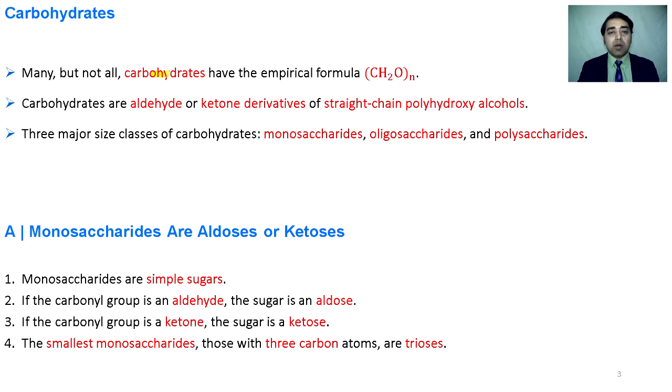Many, but not all, carbohydrates have a general formula of (CH2O)n. Carbohydrates are aldehyde or ketone derivatives of straight-chain polyhydroxy alcohols. There are three major classes of carbohydrates: monosaccharide, oligosaccharide and polysaccharide. Monosaccharides are aldoses or ketoses. Monosaccharides are simple sugars. If the carbonyl group of those carbohydrates is aldehyde, those are called aldoses. If the carbonyl group is ketone, then the sugar is ketose. The smallest monosaccharide with 3 carbon atoms is called triose.